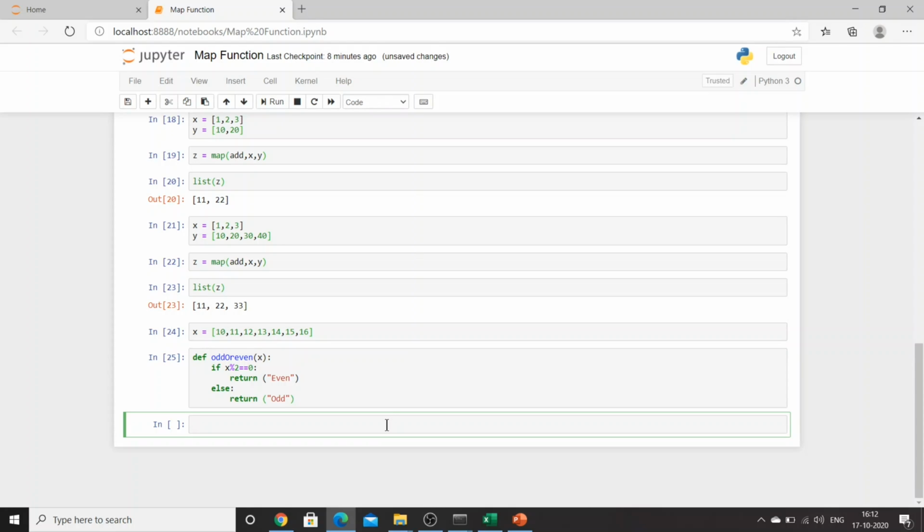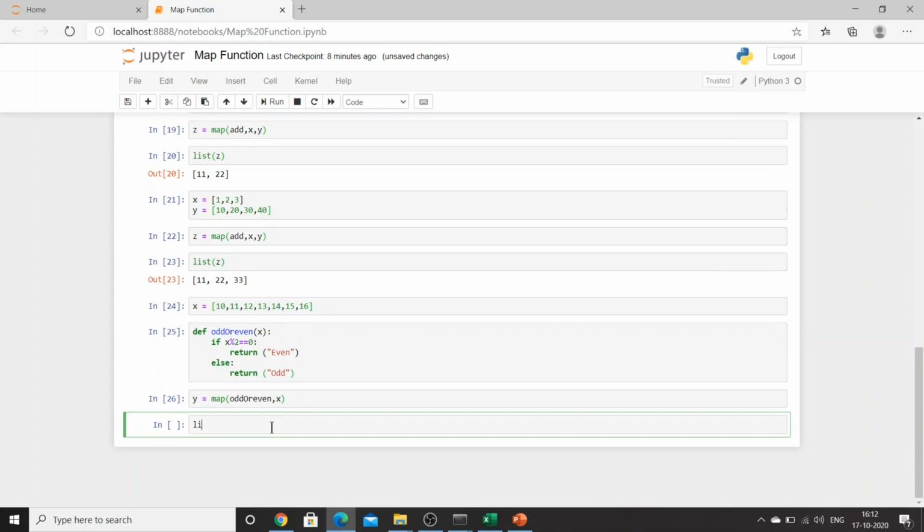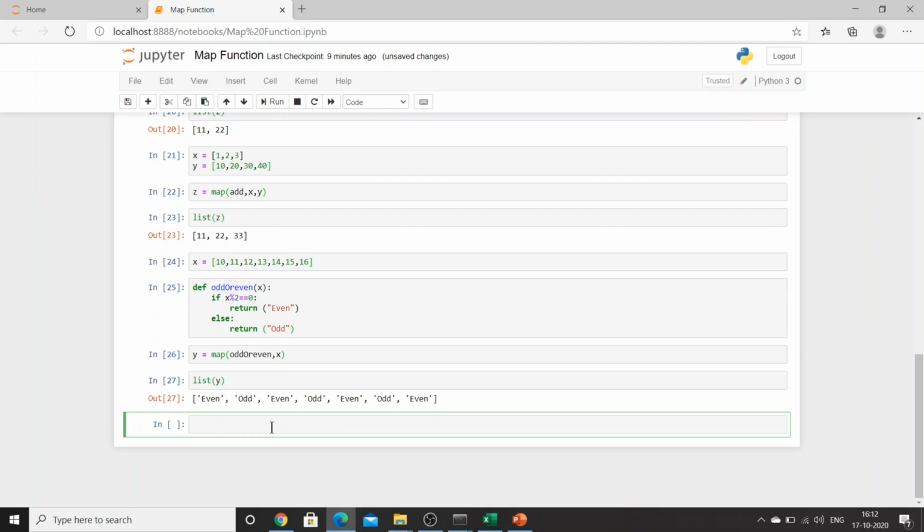Now you must get this, I guess. So what are we exactly going to do? I'll say y is equal to map. I actually want to know which one is odd and which one is even. I'll just say map of odd_or_even, comma, I'll provide x as my second argument. Now if you check list of y: even, odd, even, odd, even, odd, even.